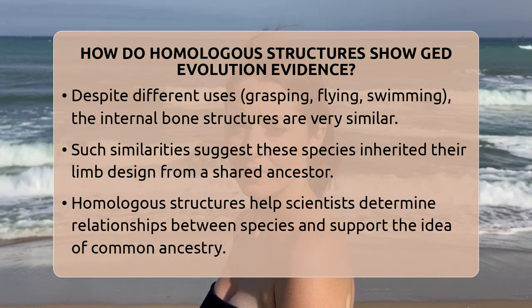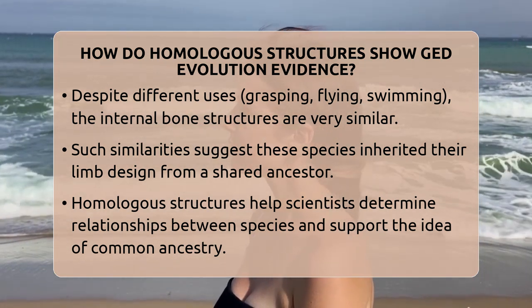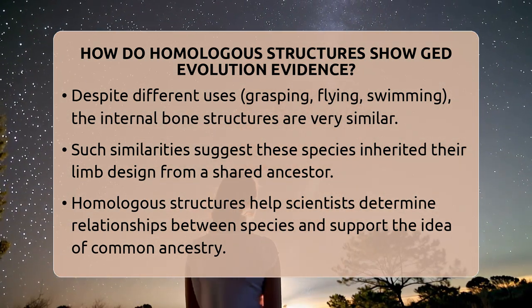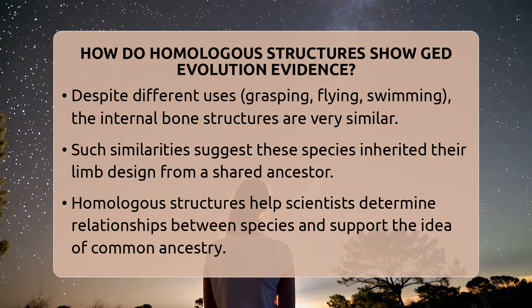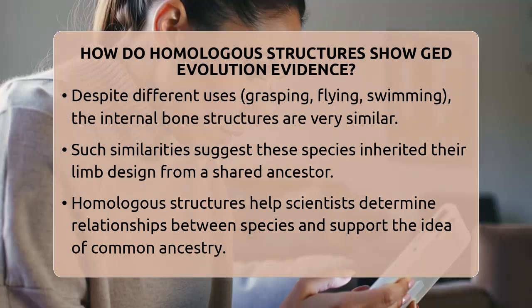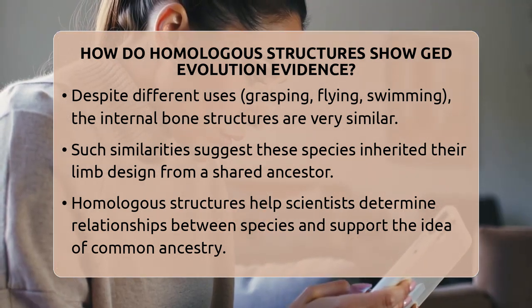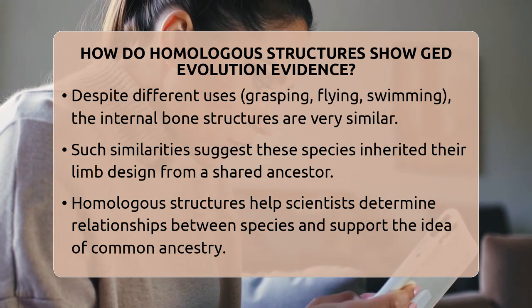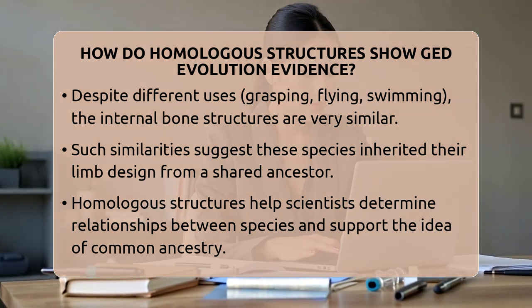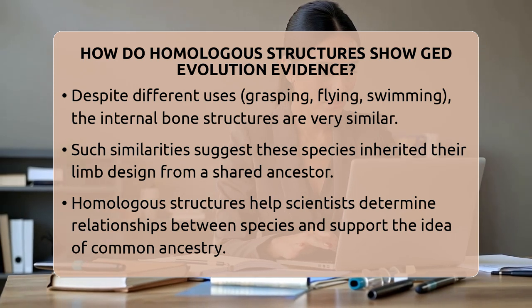Homologous structures help scientists see how species are related. When they find similar body parts in different animals, it suggests those animals come from a common ancestor. This idea is called common ancestry. It's like how siblings share similar features because they come from the same parents.